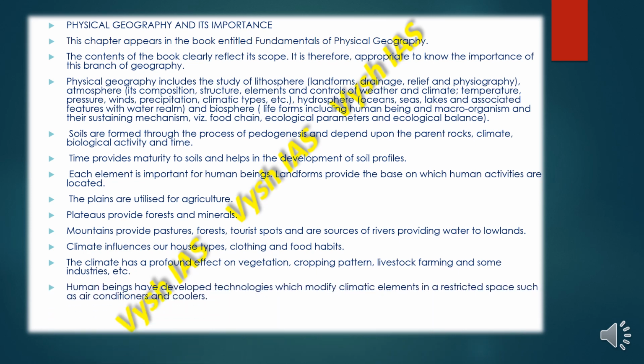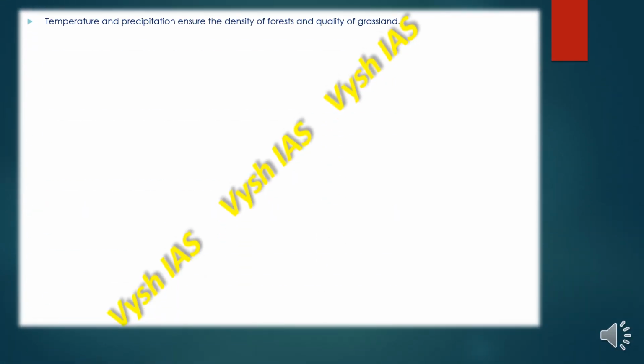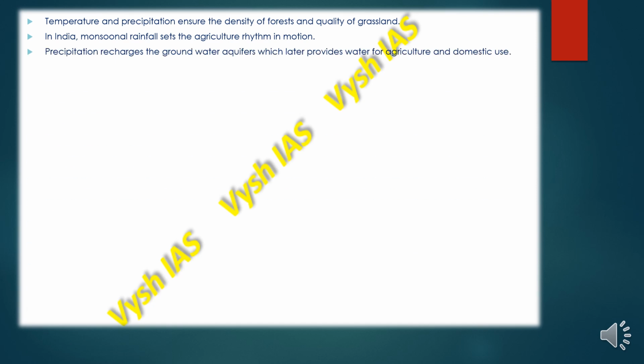Human beings have developed technologies which modify the climatic elements in restricted space, such as air conditioners and coolers. Temperature and precipitation ensure the density of forest and quality of grassland. And in India, monsoonal rainfall sets the temperature rhythm in motion. Precipitation recharges the groundwater aquifers, which later provide water for agricultural and domestic use.